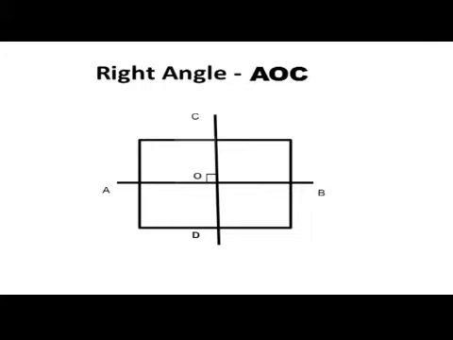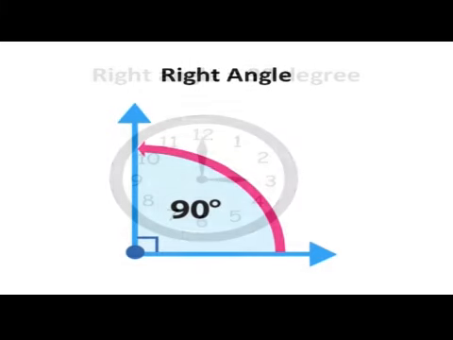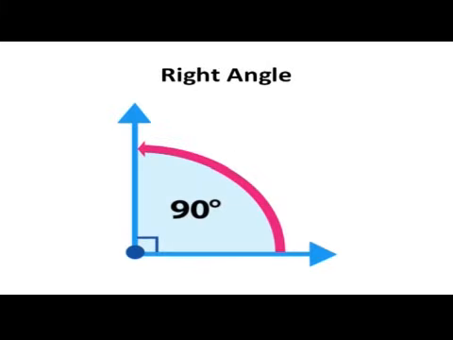We see that the 4 angles are angle AOC, angle BOC, angle DOB and angle AOD, and they are all equal. Let us see the clock. The measure of the angle at 3 o'clock is 90 degrees. Each of them is called a right angle, and a right angle measures 90 degrees.